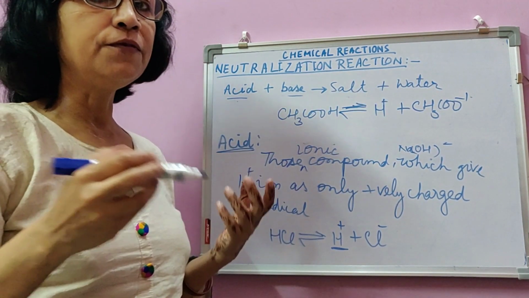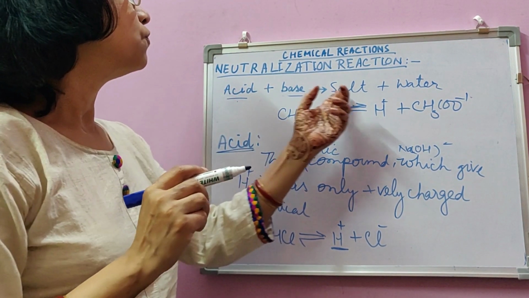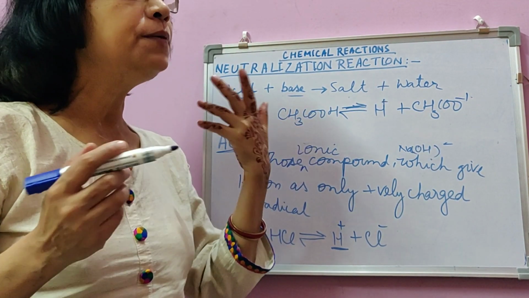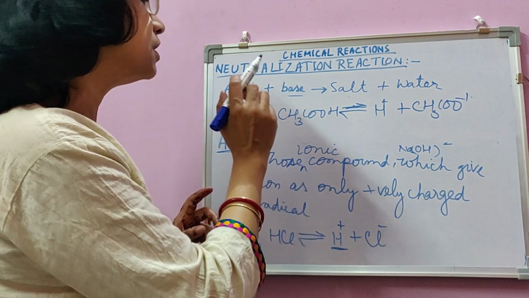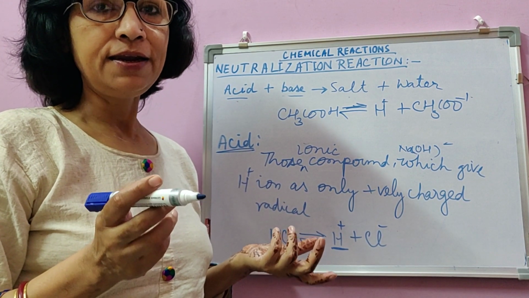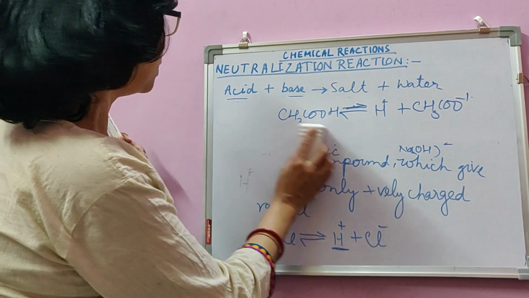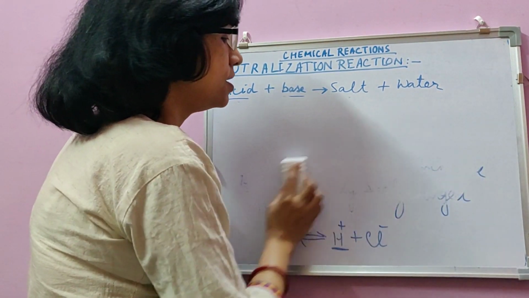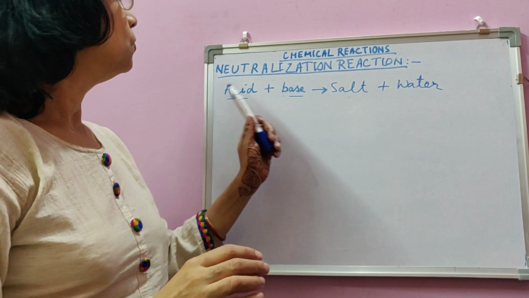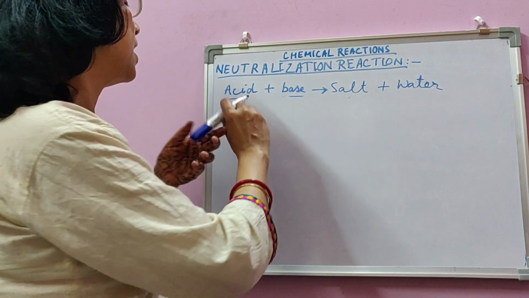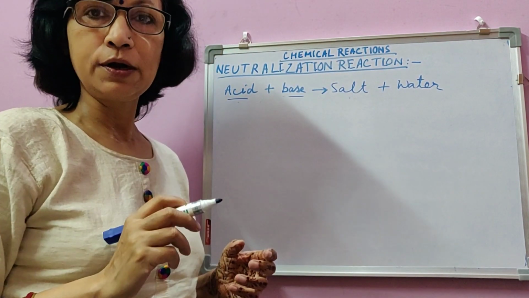So I am repeating how to define a base. A base is a substance which reacts with an acid to form salt and water as the only products, and an acid is a substance which furnishes hydrogen ion as the only cation in aqueous or water solution. And what is a neutralization reaction? A neutralization reaction is a reaction in which acid and base lose or cancel their acidic and basic nature and form two neutral products, that is salt and water.